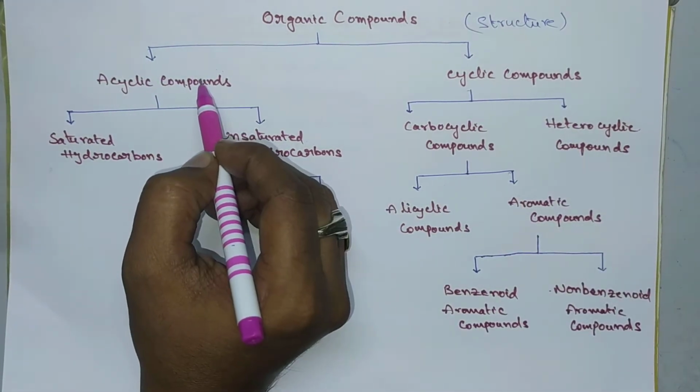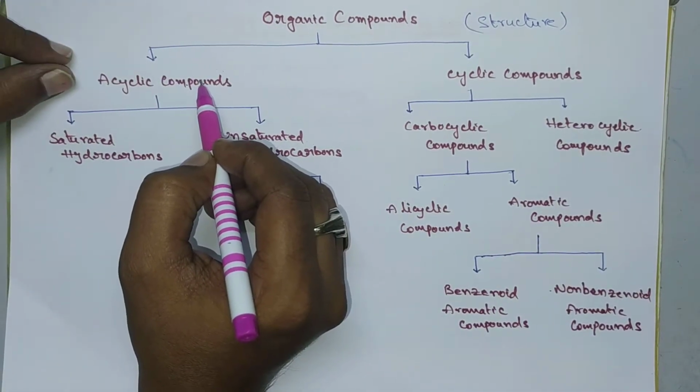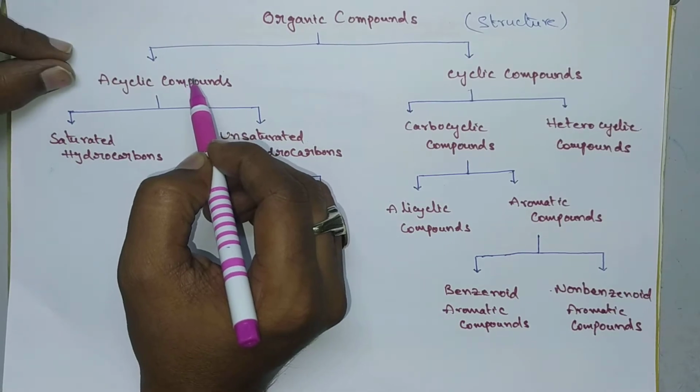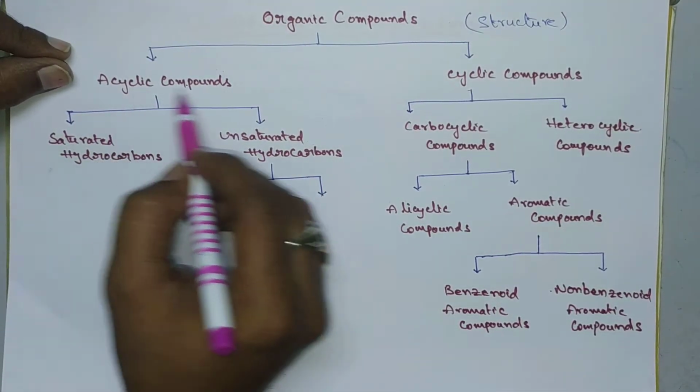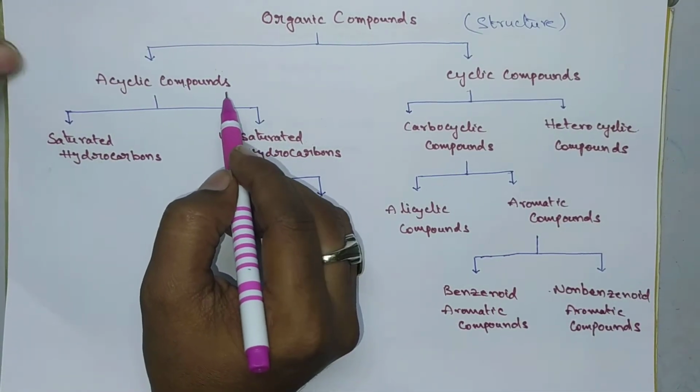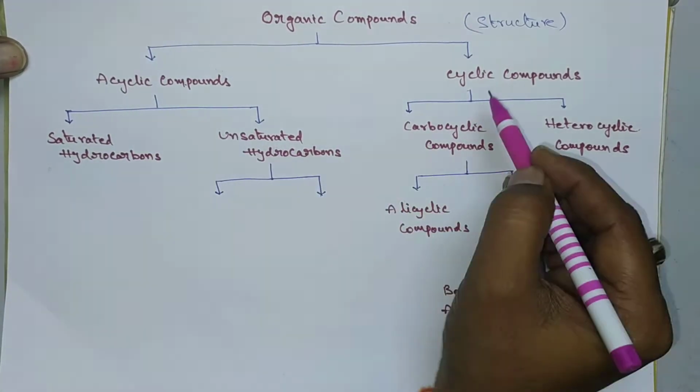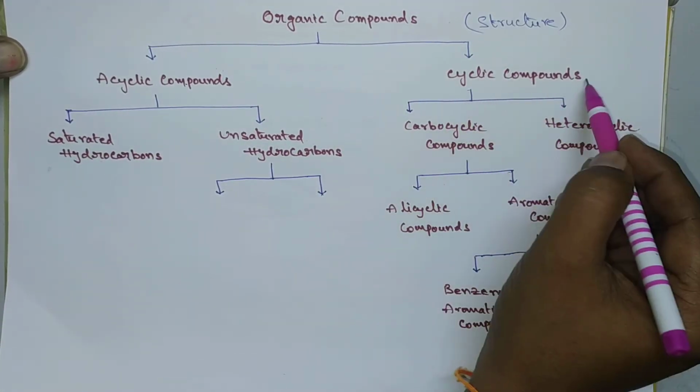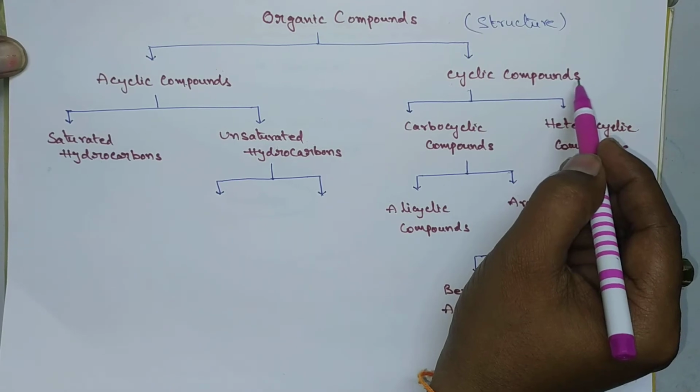Acyclic compounds are the compounds which do not consist of any cyclic ring, whereas the compounds which consist of a cyclic ring are called cyclic compounds.